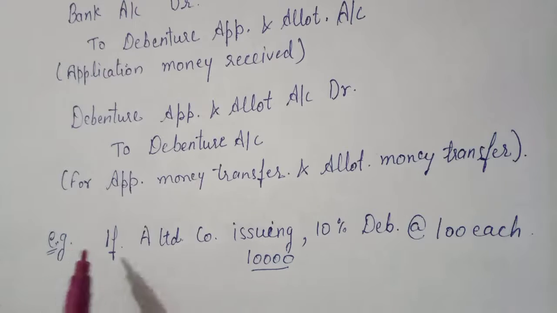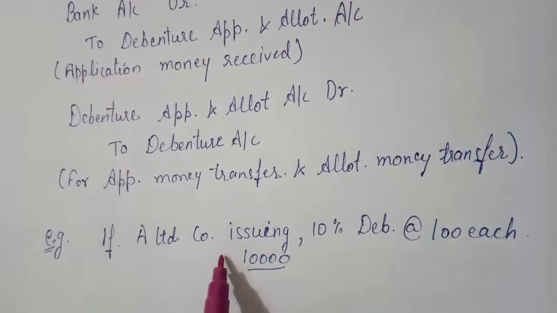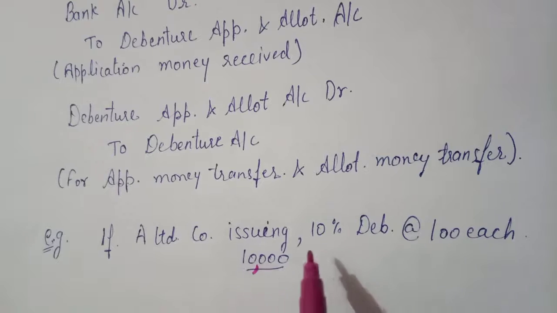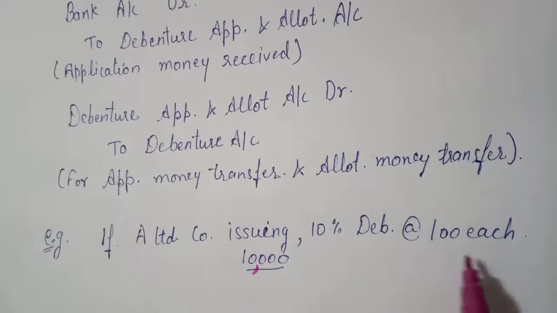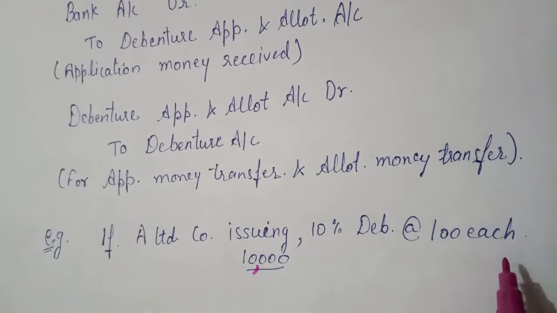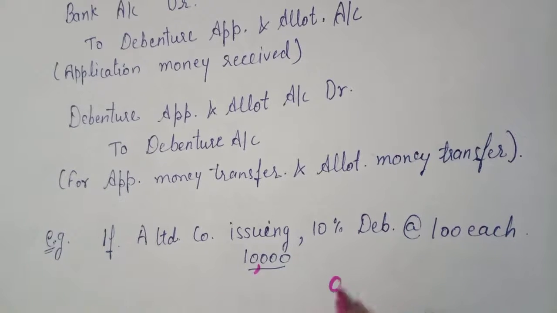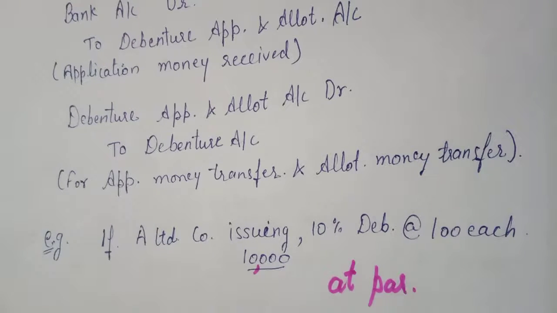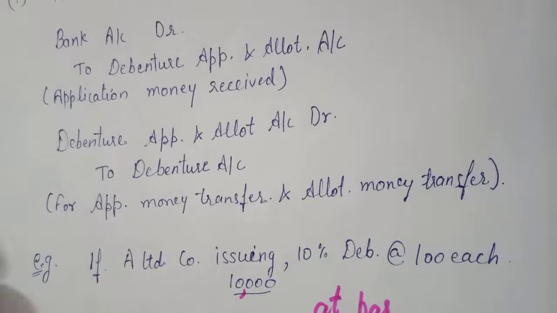Let us take an example. If A Limited company is issuing 10,000 10% debentures at the rate of 100 each at par, then how will you deal with it?